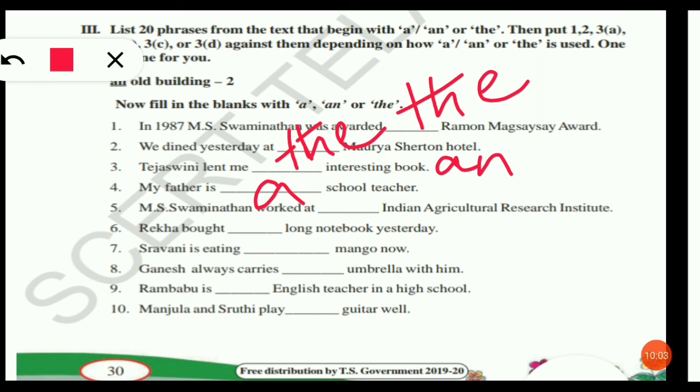In this manner, children, you try to write the articles of the remaining sentences. If you want any help, I will give you. First of all, read the text and understand the articles part, and also find out the noun phrases that begin with a and the, so that you can easily understand where to put a, an or the.